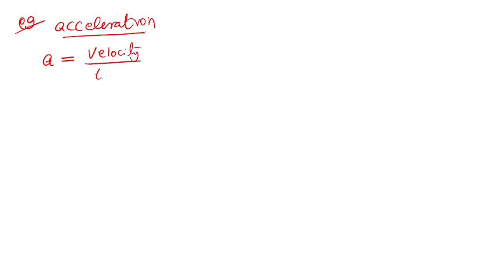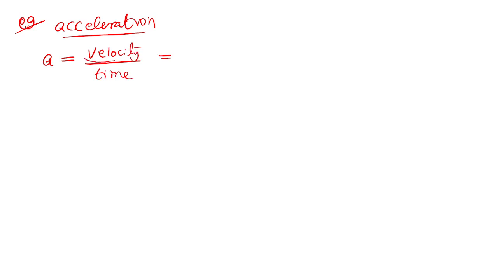Okay, now let me write another example. Example 2. The question will be like this: write the dimension of acceleration. To write the dimension you have to use one of the formulas for finding acceleration. Select a simple formula, change in velocity by time, or simply write velocity by time.